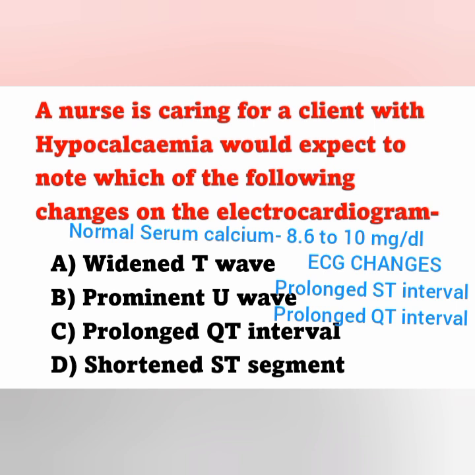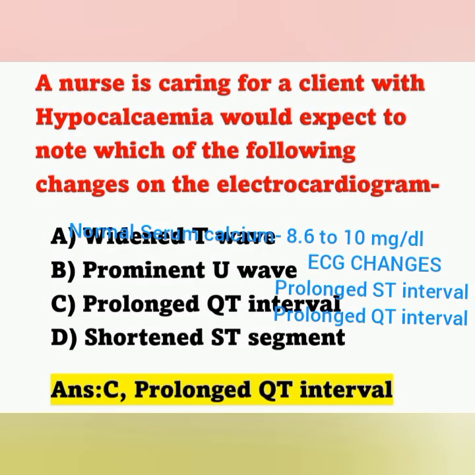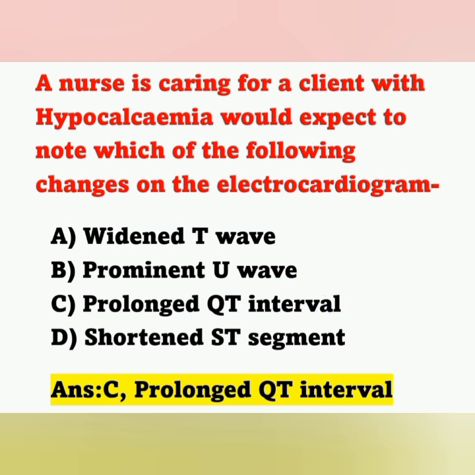Here in our options, prolonged QT interval is there. So that is the correct answer, option C. The ECG changes are prolonged ST interval and prolonged QT interval, in case of hypocalcemia. In case of hypercalcemia, there will be shortened ST segment, and widened T wave may occur. Okay, in hypercalcemia we can see shortened ST segment and widened T wave.